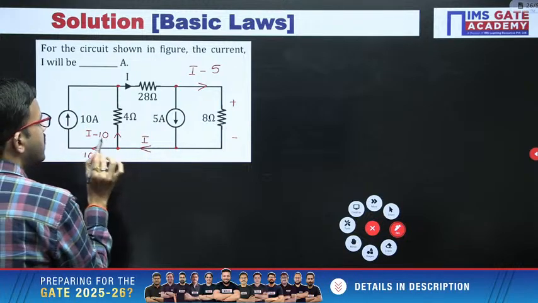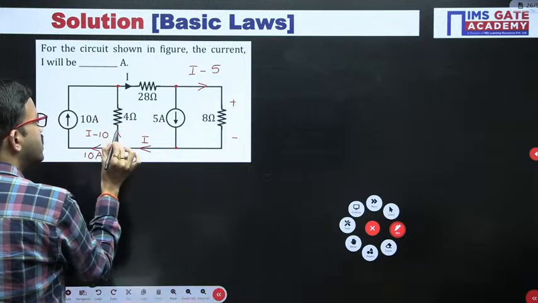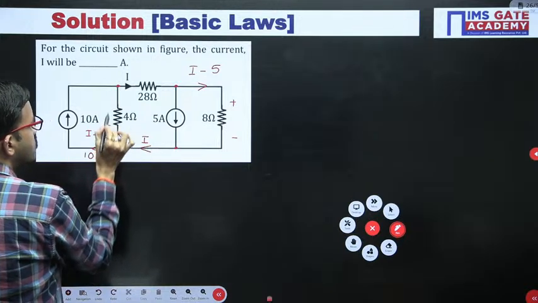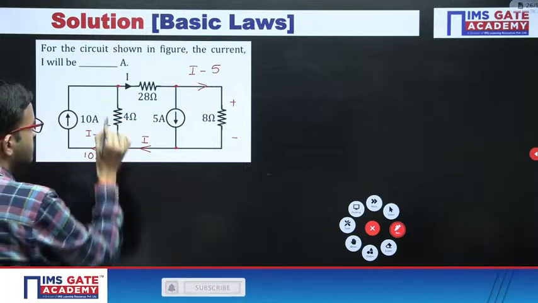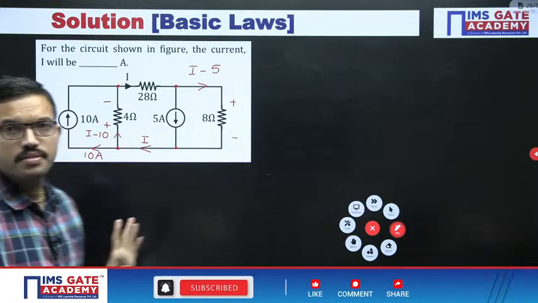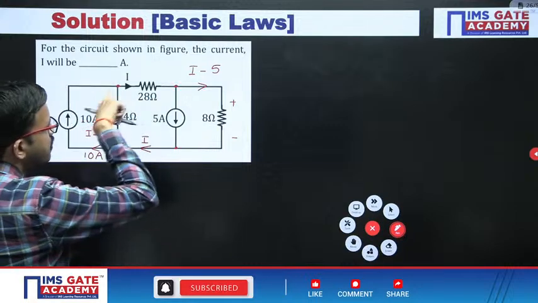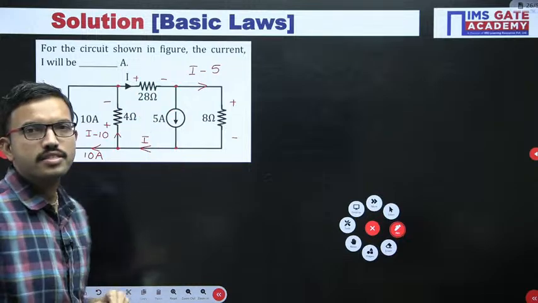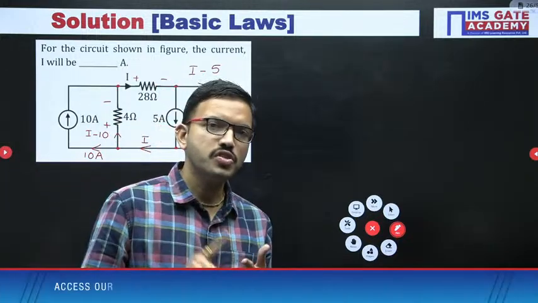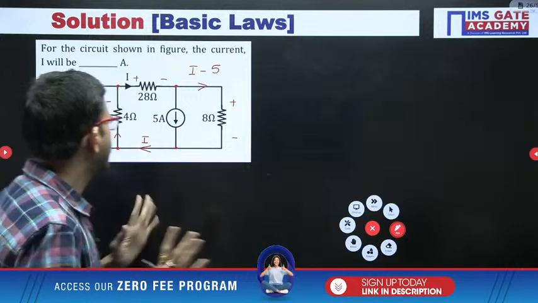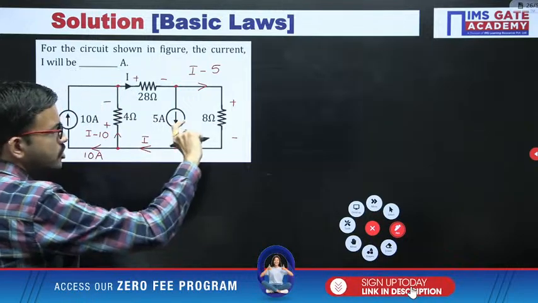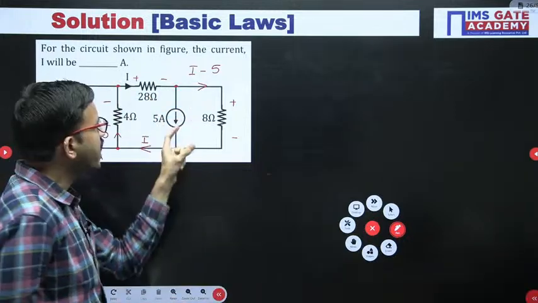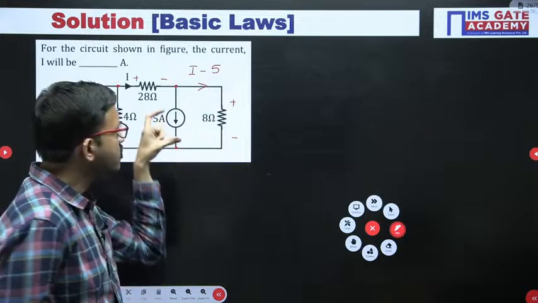Next, similarly here the current I minus 10 is entering like this. So accordingly the voltage across 4 ohm you will be getting, plus minus, 4 into I minus 10. Similarly in this particular branch the current I is entering, you can apply Ohm's law, you will be getting voltage polarities like this. So I have used KCL as of now and then I have used Ohm's law in order to find out the respective voltage.